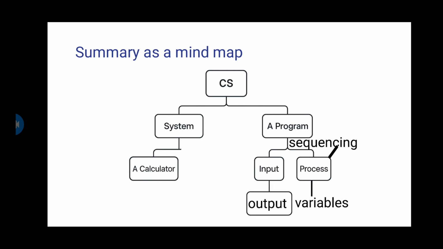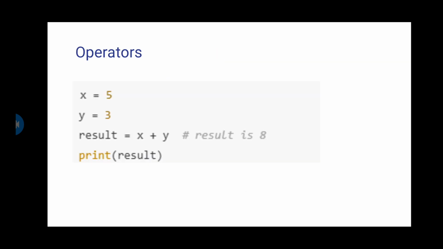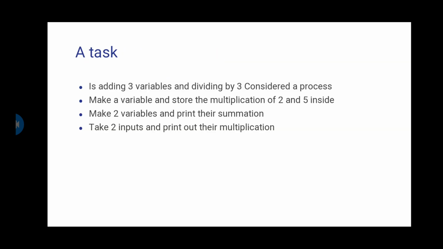A program is a system, so it contains input, output, and process. In the process, we understood the concept of sequencing, and we understood the concept of variables. So that's very good.